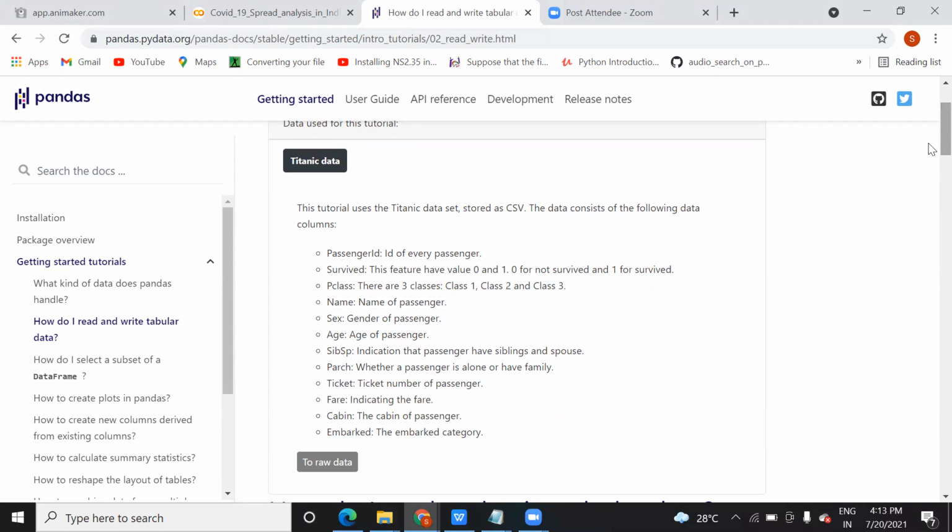So in that, what was the scenario like? Similar to that here, if anyone gives you Titanic data, based on that you need to decide how many people are going to be saved, how many people died, and based on that you can do analysis, like whether the people who died were old people, children, or adults, or how many are female, how many are male. Like that you can do analysis on the data. They are going to provide you the raw data. Based on the raw data you can do the analysis.